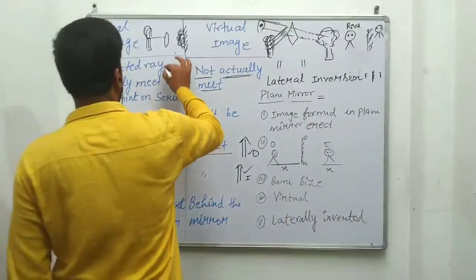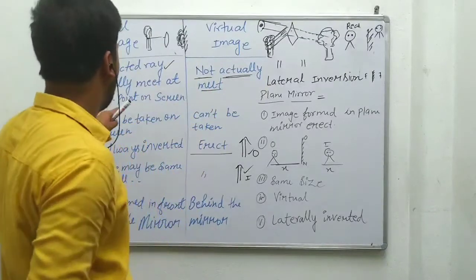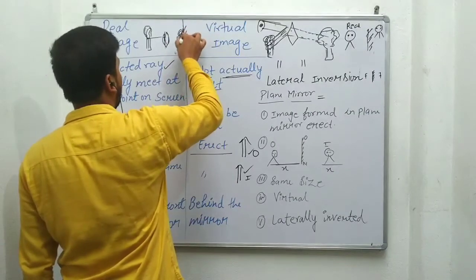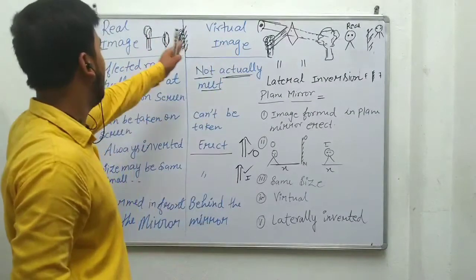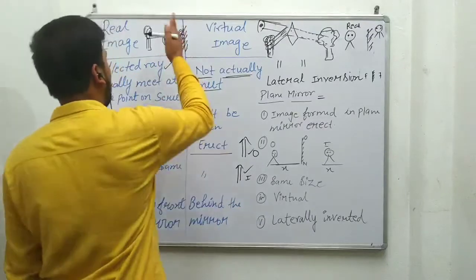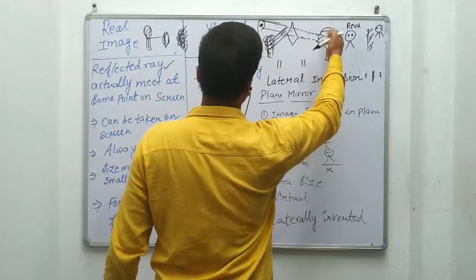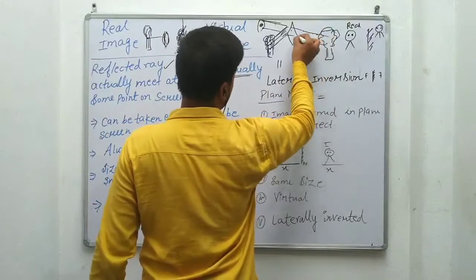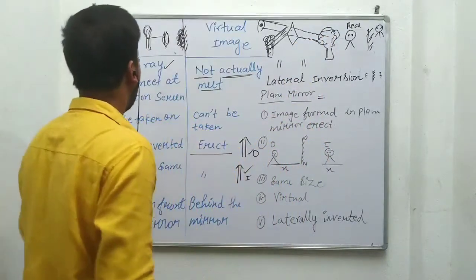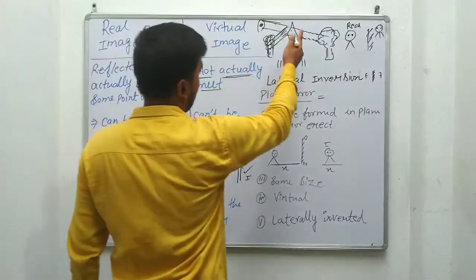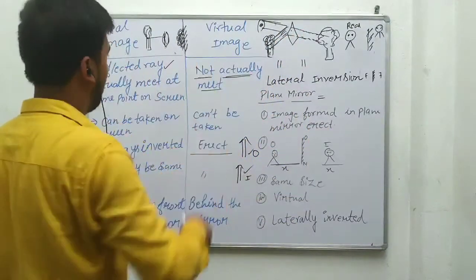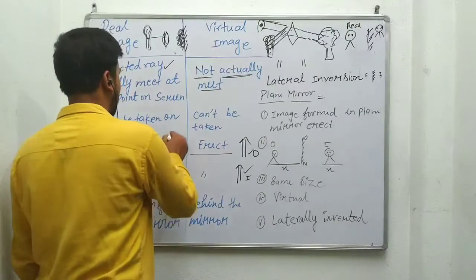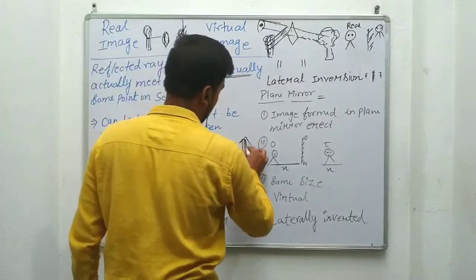So we shall go through the first point. The reflected ray actually meets at some point on the screen, which I have already shown here. This is the lens and the image is forming on the screen. So the image actually forms on the screen, but here the image will be virtual, meaning it does not actually meet. These dotted lines tell us about the virtual meeting. The real image can be taken on screen, but the virtual image cannot be taken on screen. I will show you how. Real is always inverted and virtual is always erect, meaning same orientation.